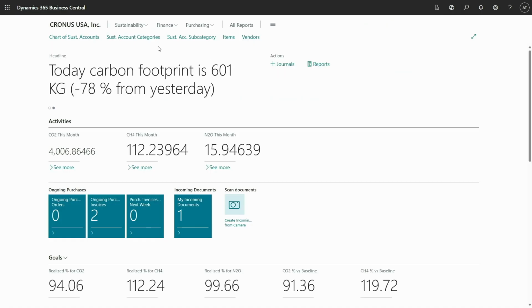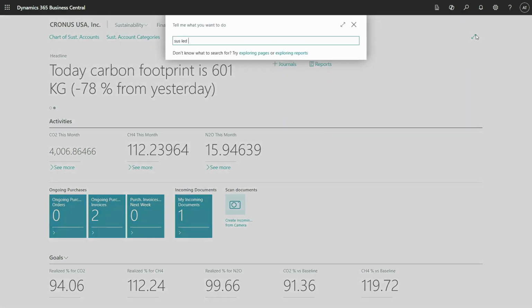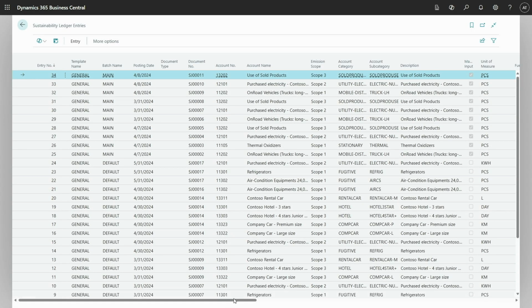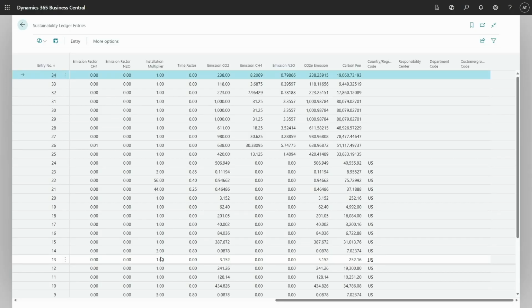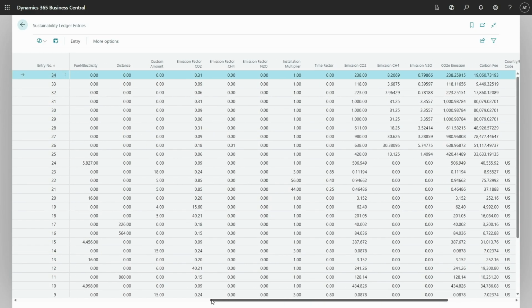And if I look in entries, you will see that we have updated carbon fee here, plus we have carbon equivalent emission. For carbon equivalent emission, that means we have a complex formula using all these coefficients in emission fees to recalculate for each of the entries, especially since you can have much more complicated cases. For example, here we have not only carbon, we have methane and other gases. So the system needs to recalculate for all of them.